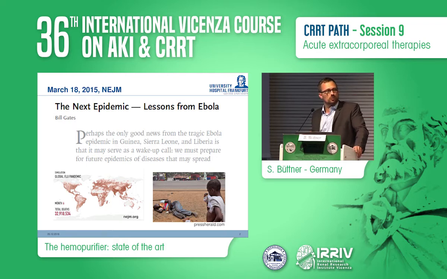Just a reminder, the spread of Ebola in West Africa in 2014 was the largest known outbreak of the disease since its discovery in 1976. More than 11,000 people died until the virus could be contained. Bill Gates mentioned it at the Munich Security Conference in 2017: in the next 10 to 15 years, we could witness a global pandemic taking more than 30 million people in less than a year. Therefore, he suggested an accelerated development of vaccines, diagnostics, and new therapeutics for emerging pathogens, as this is highly needed.